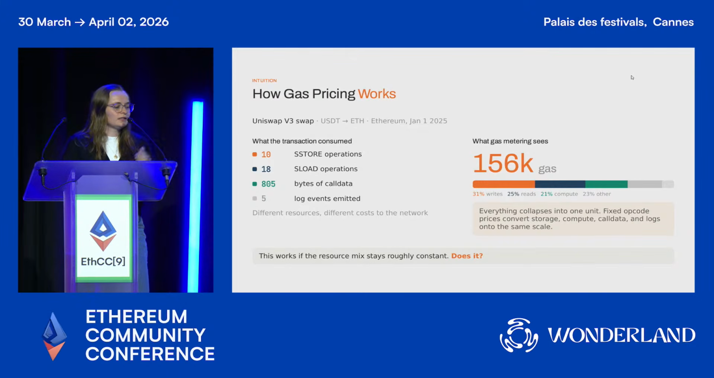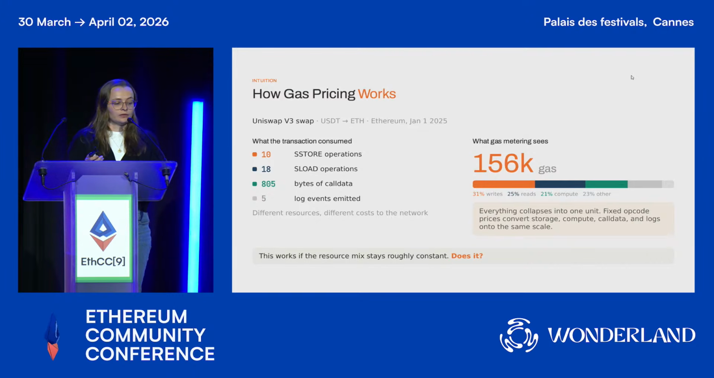This transaction did 10 SSTORE operations, so that's writing to storage. It did 18 SLOAD operations, that's reading. It had 805 bytes of call data, that uses bandwidth. And it emitted 5 logs during its execution. So we have all these different resources that have different costs to the network. But what the EVM does in its gas metering is it just takes this and collapses it into one number. So here we have in the end 156,000 gas.